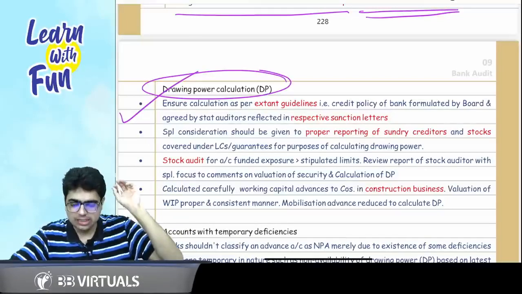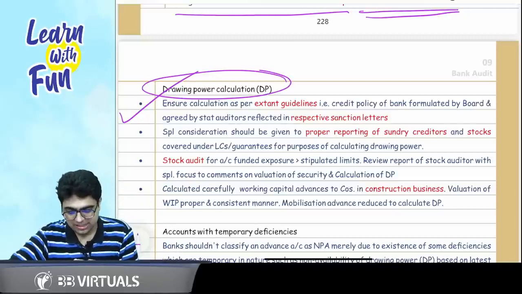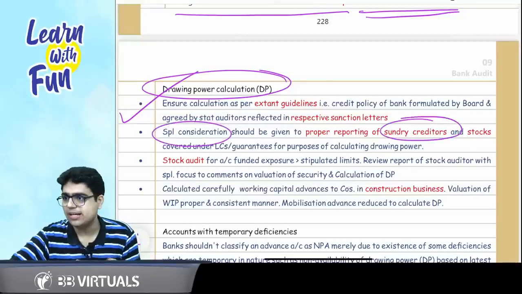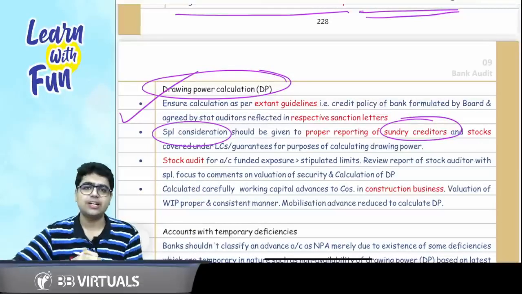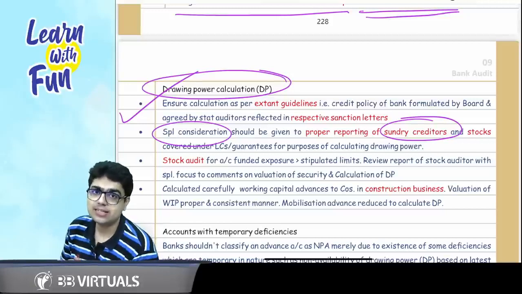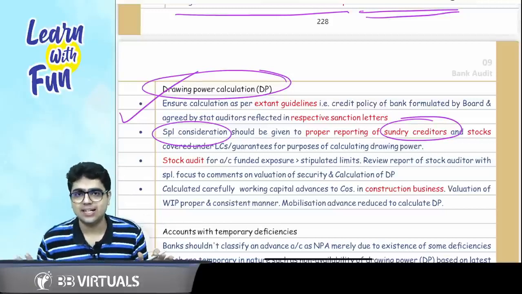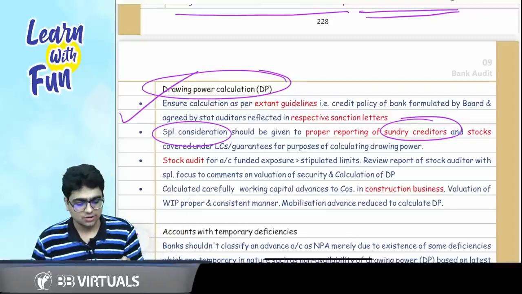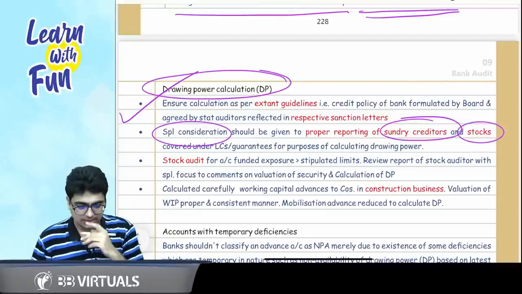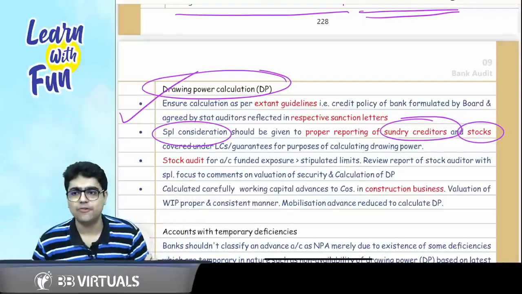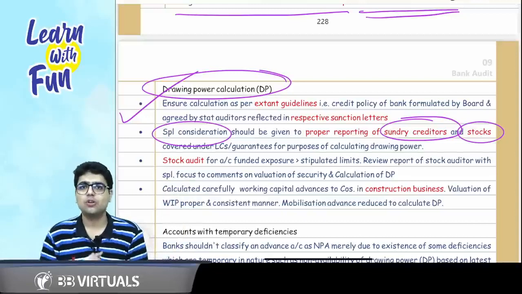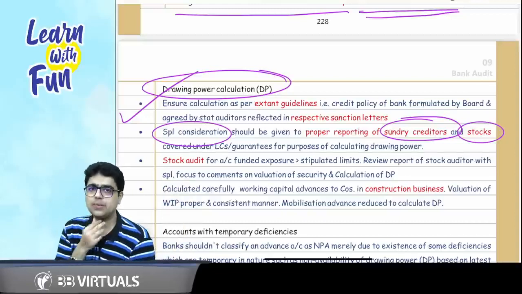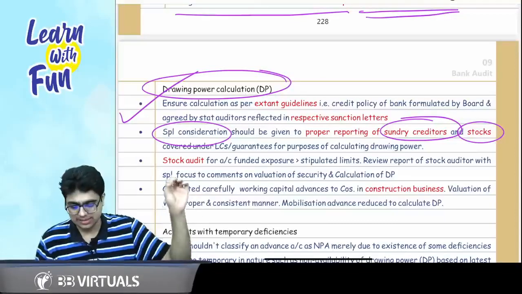Plus special consideration should be given to the sundry creditors. Sir, why so much special treatment for the sundry creditors? My God, it is a current liability. My friend, it is current liabilities. Current liabilities and stocks need to be given special consideration because the game is all about working capital. So special consideration should be given to proper reporting of sundry creditors and stocks.